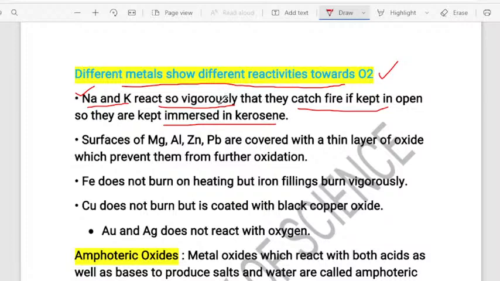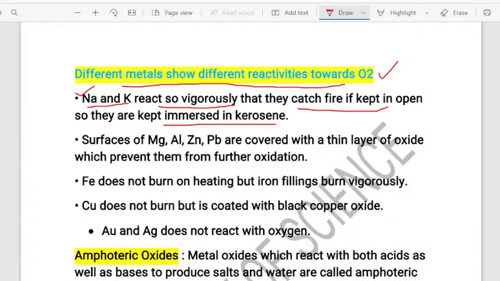You should know that in the exam, they ask skill-based or knowledge-based questions about this. They ask you why sodium is always kept in the kerosene, or why we should not keep the sodium open in the air. So when asked, what should you write?